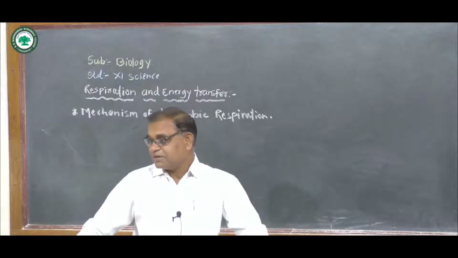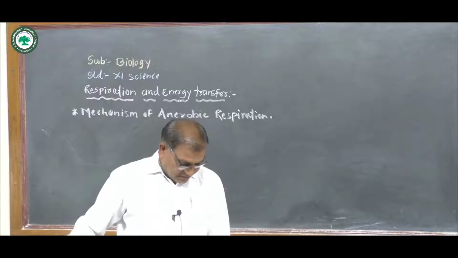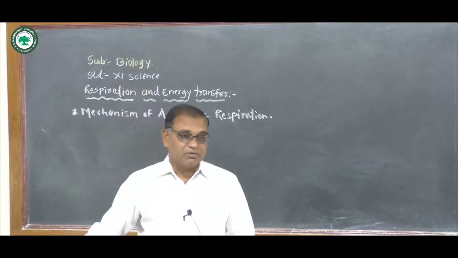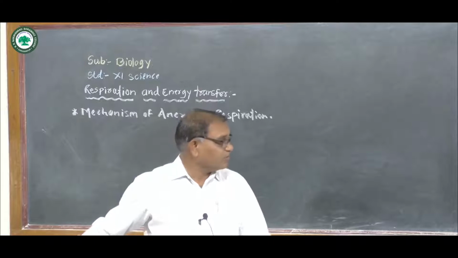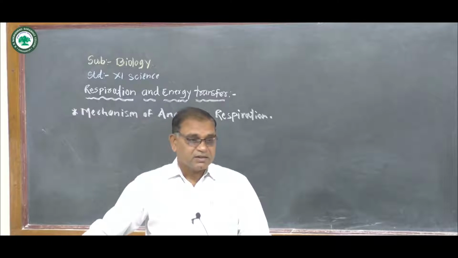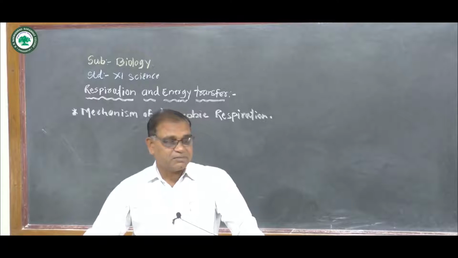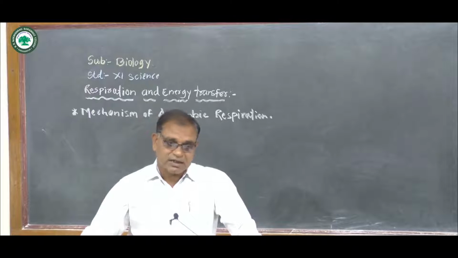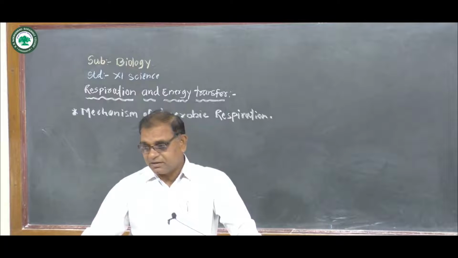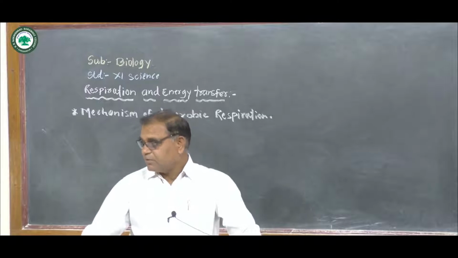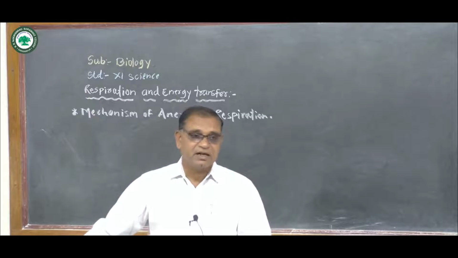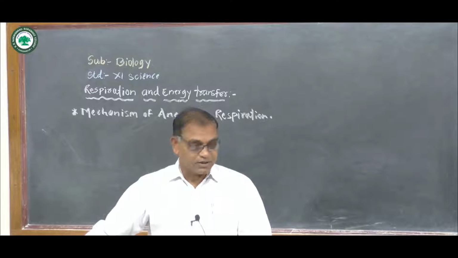Aerobic respiration means respiration in the presence of free or molecular oxygen, hence it is called aerobic respiration. This aerobic respiration is completed in the cytoplasm and mitochondria. Such a type of respiration takes place within higher organisms, meaning eukaryotic organisms.